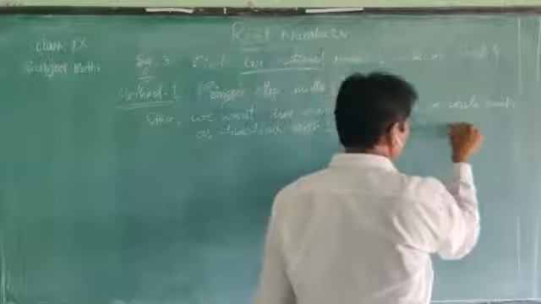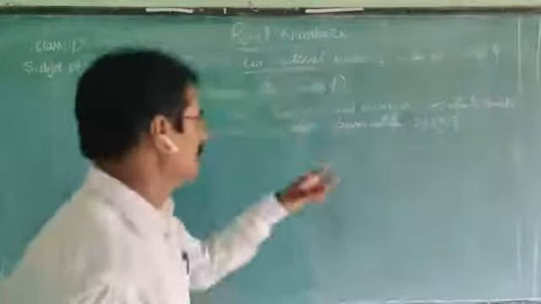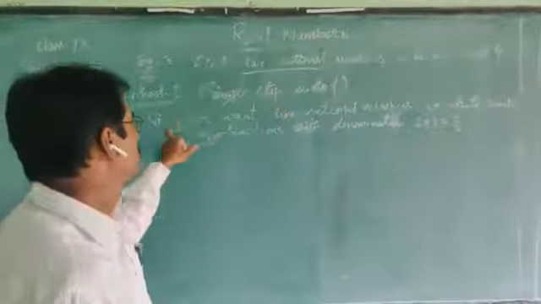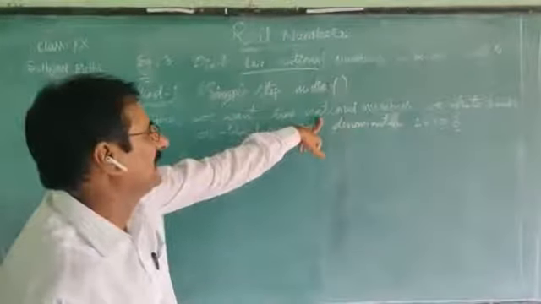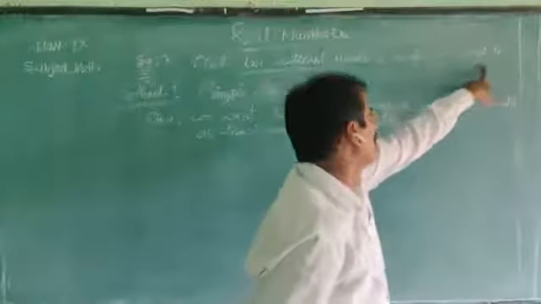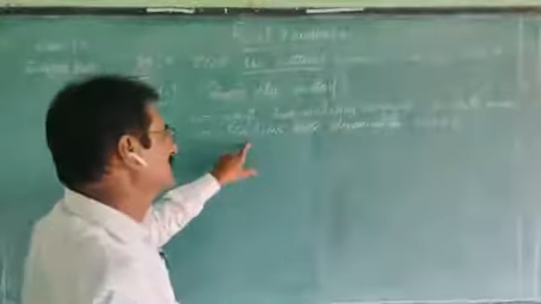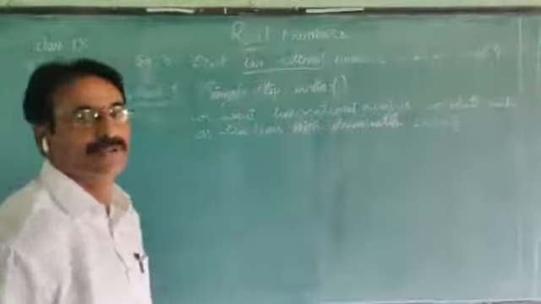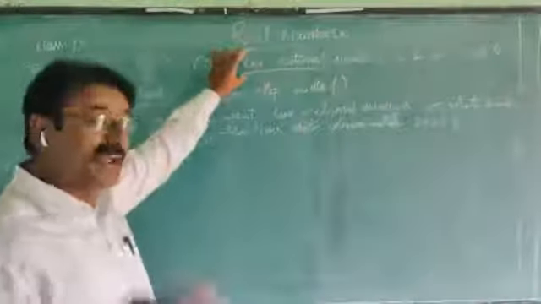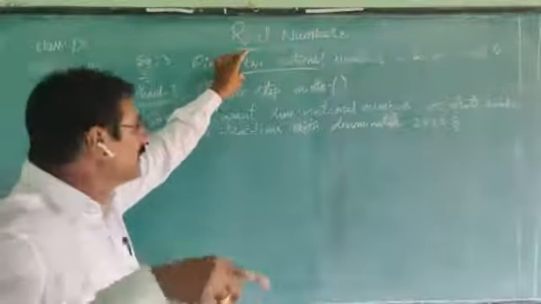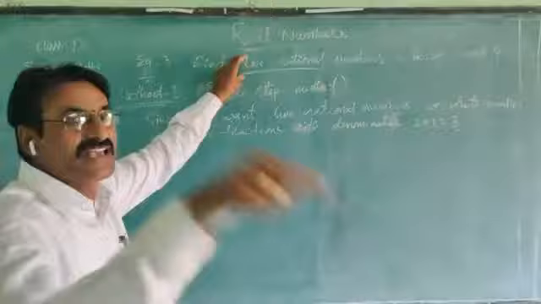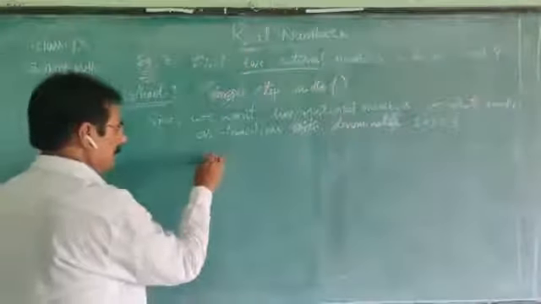2 plus 1 equal to 3. It is very, very important. You observe this one. How many rational numbers we have to find? 2. Since we want to find 2 rational numbers, we write the given 2 numbers 3 and 4 as fractions with the denominator 3. How to get 3? 2 plus 1. If we have to find 5 rational numbers, we must write the given 2 numbers as fractions with the denominator 5 plus 1 equal to 6. 6 as a denominator.